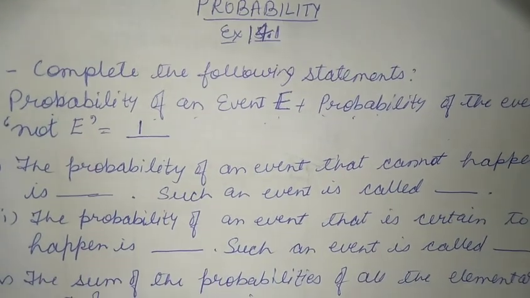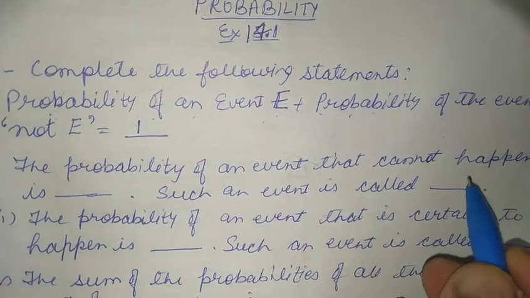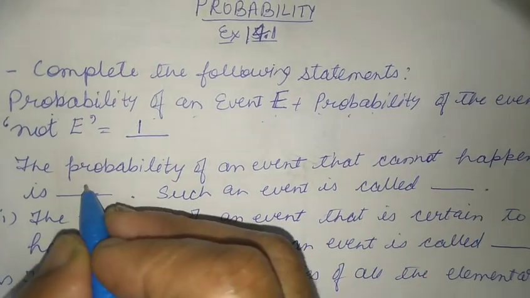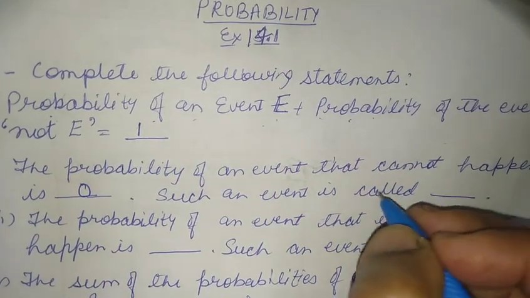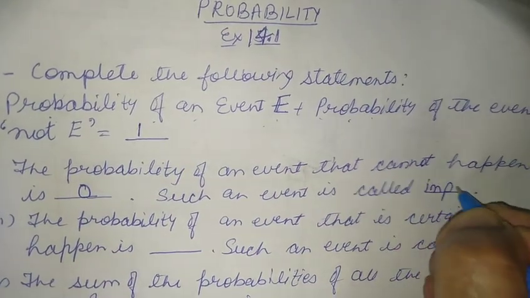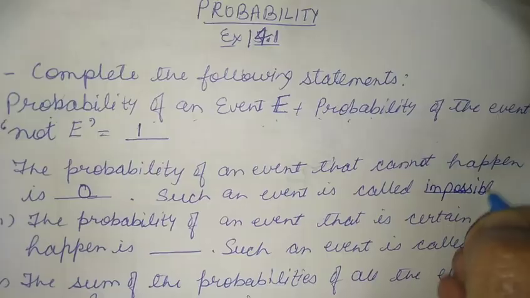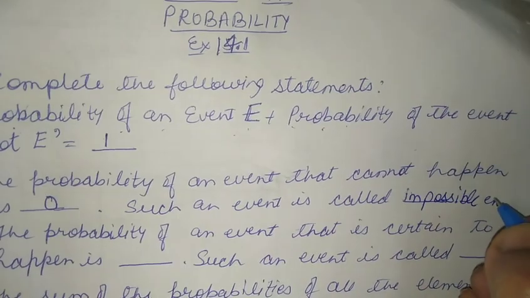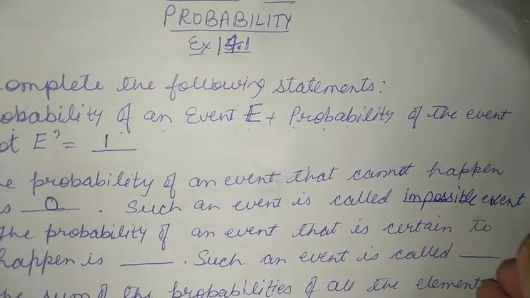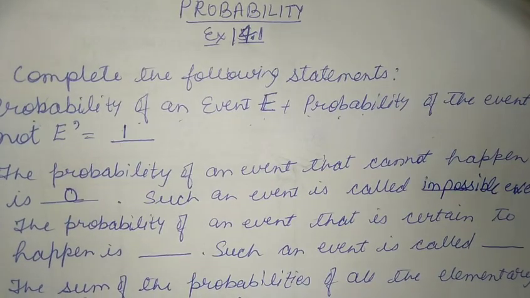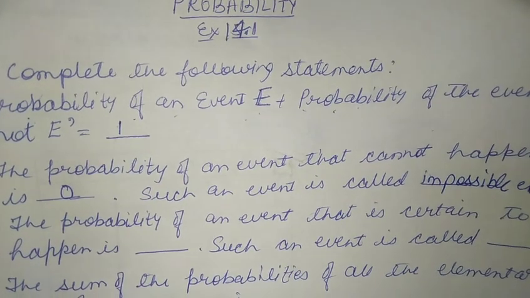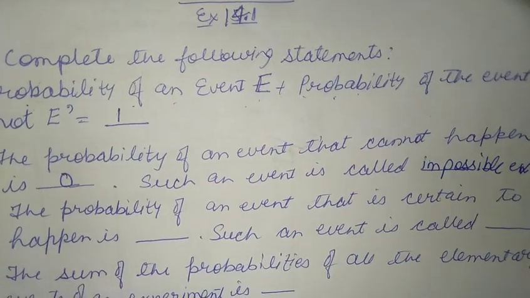The probability of an event that cannot happen is 0. Such an event is called an impossible event. For example, when we throw a dice, probability of getting number 7 is 0. So such an event is called an impossible event.